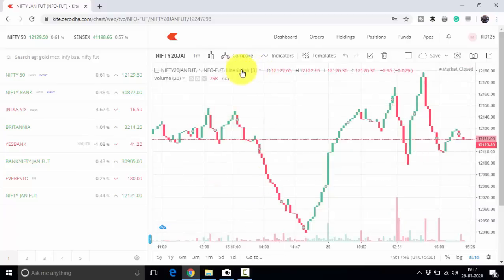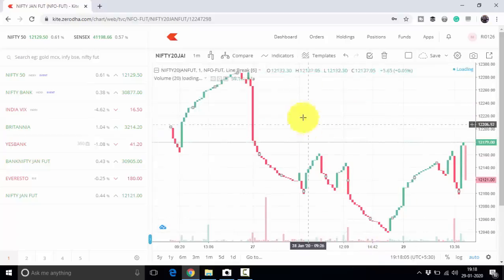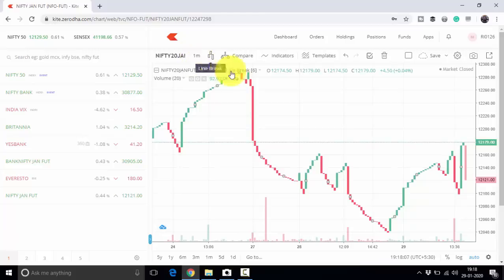Now we will convert it to a 6 line break chart. So click on the line break and click on format. In the format, you can see the number of lines is by default 3. So delete this 3 and make it 6. Click on OK. So you can see this is a 1 minute 6 line break chart, and the strategy is simple.